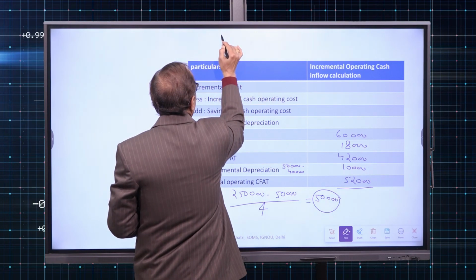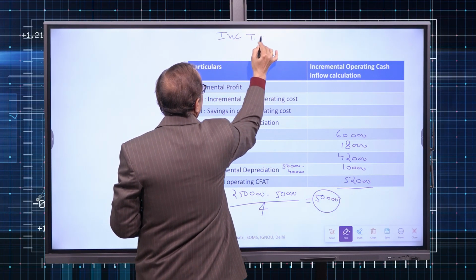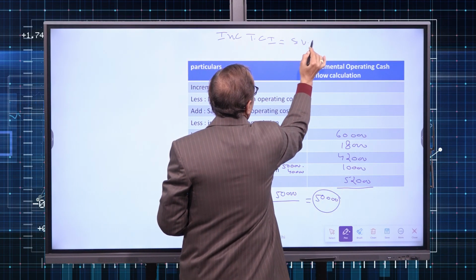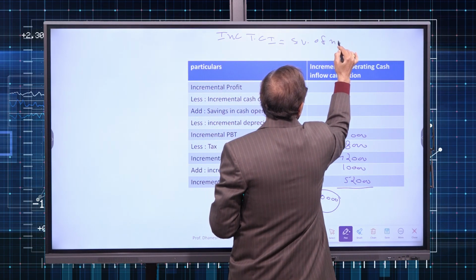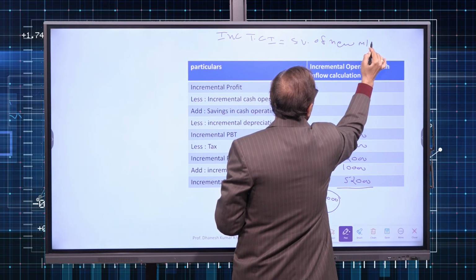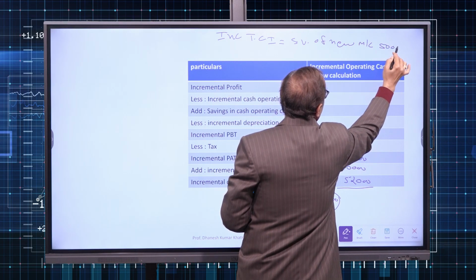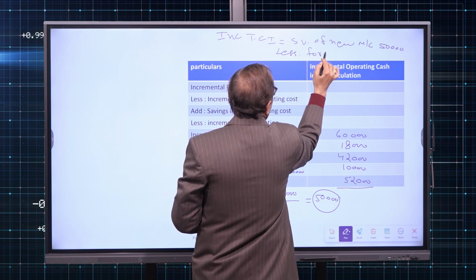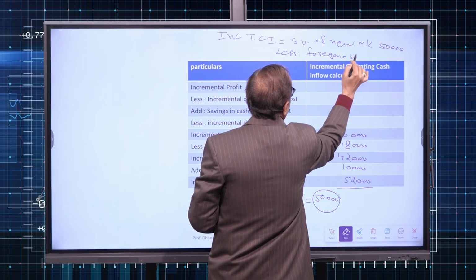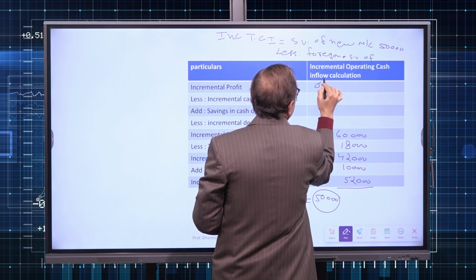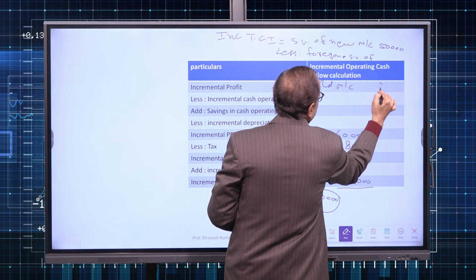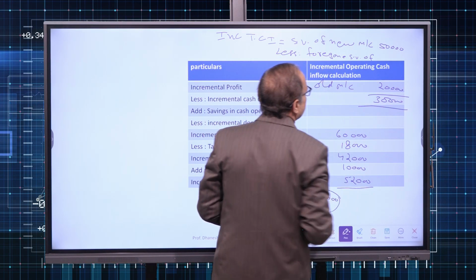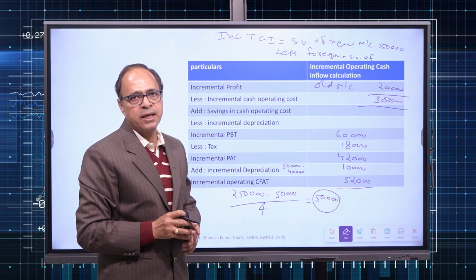And then we have incremental terminal cash inflow, which is the salvage value of the new machine, 50,000, less foregone salvage value of the old machine, which is 20,000. So finally we get 30,000 as incremental terminal cash inflow.